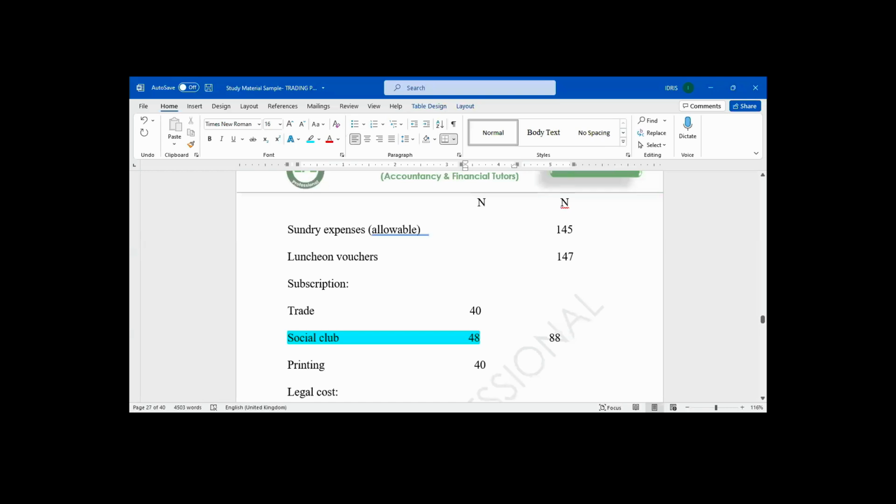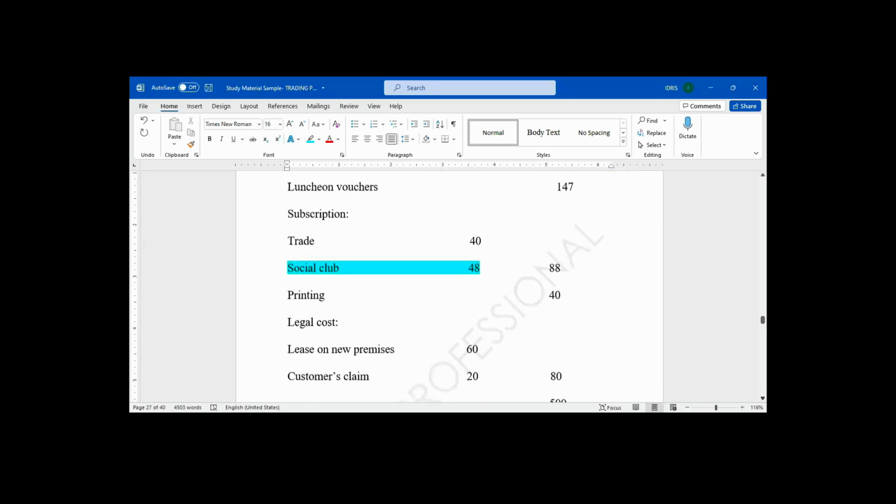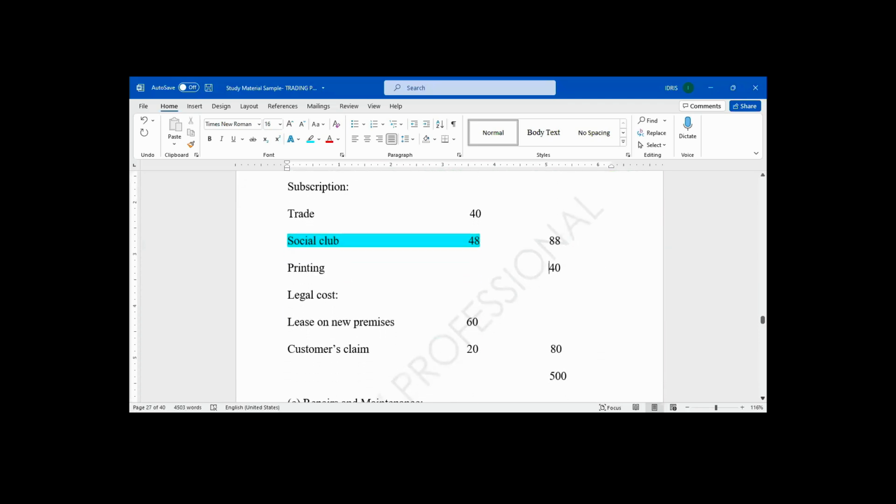Let's go back to that general expenses. We have another general expense called printing. Is printing allowable? Printing and stationery. Yes, it's allowable.